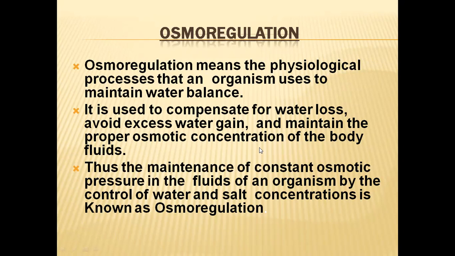If osmoregulation is not there, water imbalance will occur inside the tissues. If more water is there inside the cells, the cells will burst and they will die. If less water is there due to dehydration, the animal will die. So both situations are not good for the animal. That's why the animal somehow needs to maintain the 300 milliosmoles per liter concentration in it. That process is called osmoregulation.